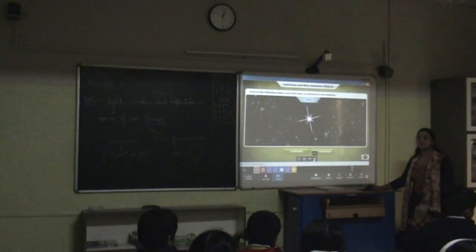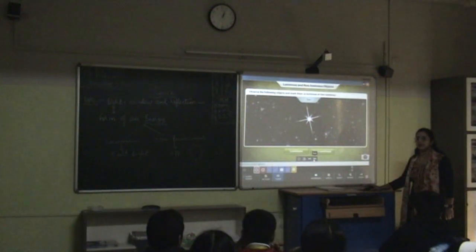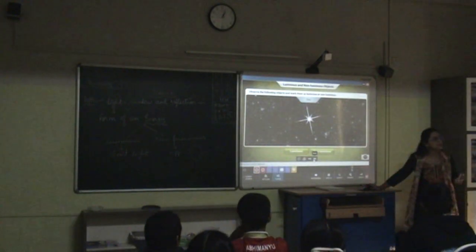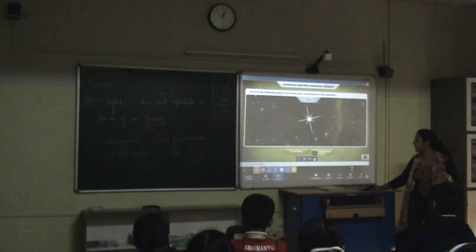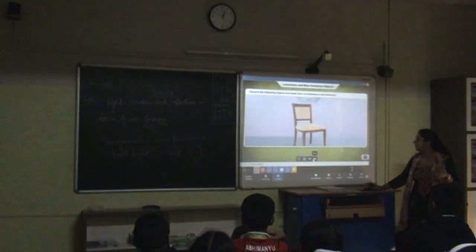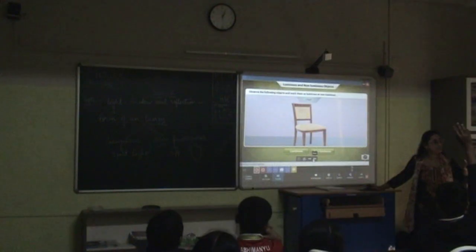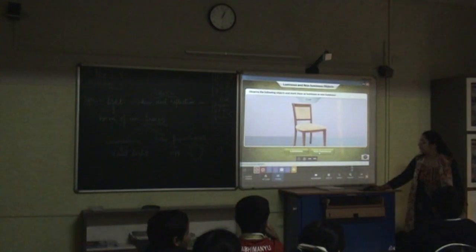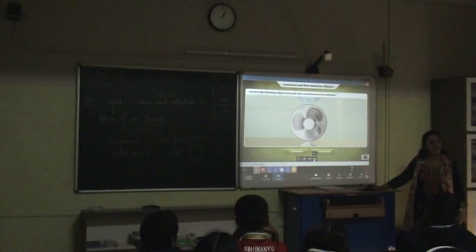Star. It is a luminous object as it emits its own light. Yeah, a star is also luminous. Actually, the sun is also a star. The only thing is the sun is very close to Earth as compared to other stars. Otherwise the concept is the same. Okay. Now chair. Do you see any light coming out of the chair? So it's non-luminous. Okay. Fan, non-luminous.